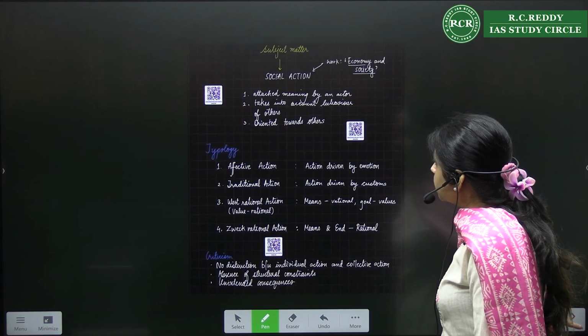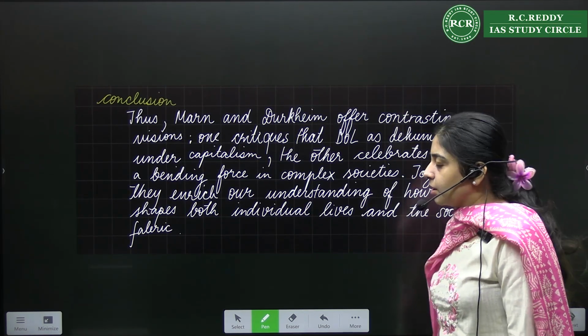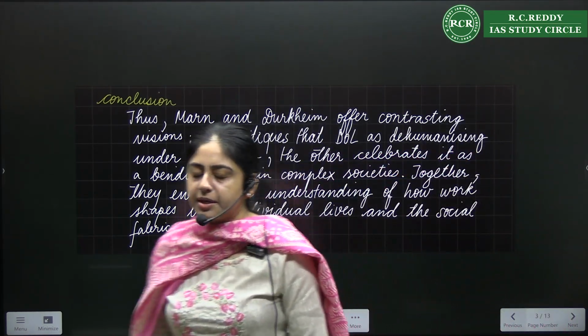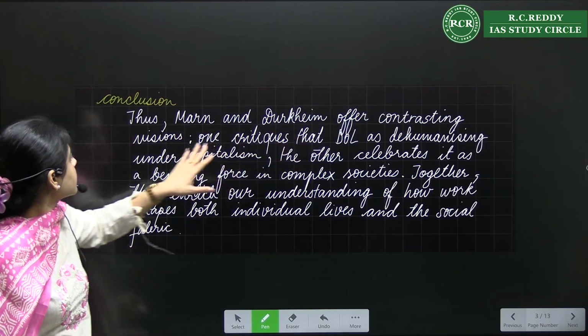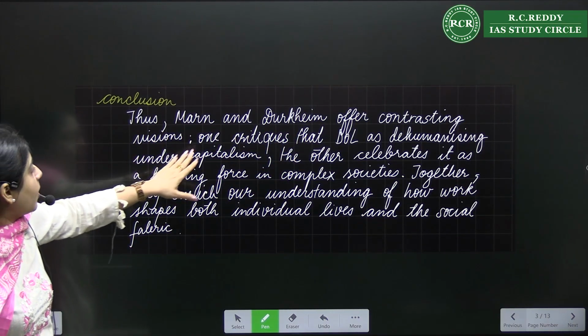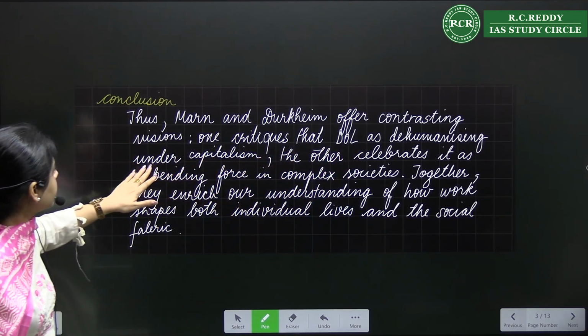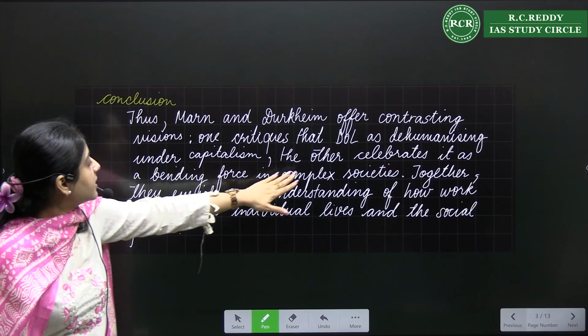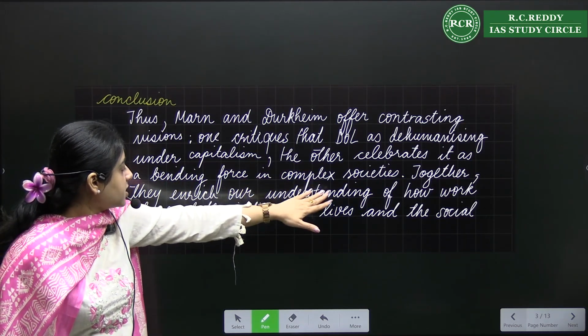Last in this question, you have to conclude. So, the conclusion is a summarization: thus Marx and Durkheim offer contrasting visions. One critiques the division of labor as dehumanizing under capitalism, the other celebrates it as a binding force in complex societies.